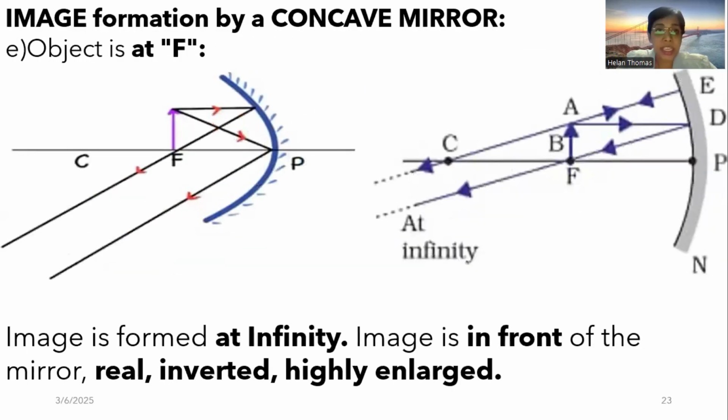See, this is a concave mirror of a headlight, you imagine, okay? And here the bulb is kept. So how is the ray going to come? From the bulb, the light ray will go and hit the concave mirror, and the rays are going to be a parallel stream of light.